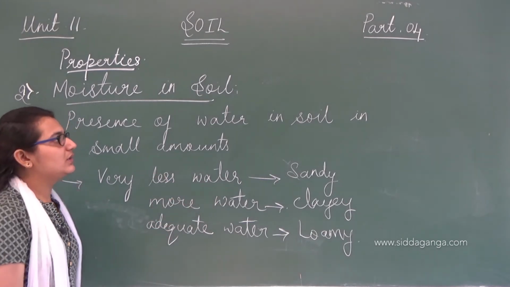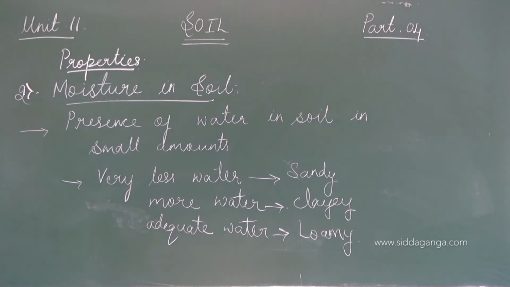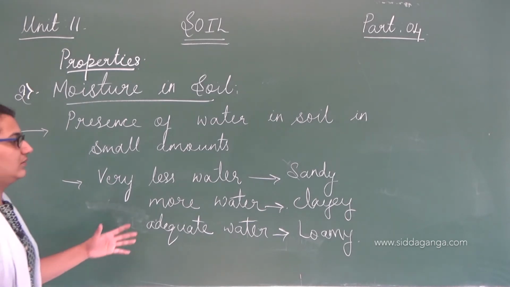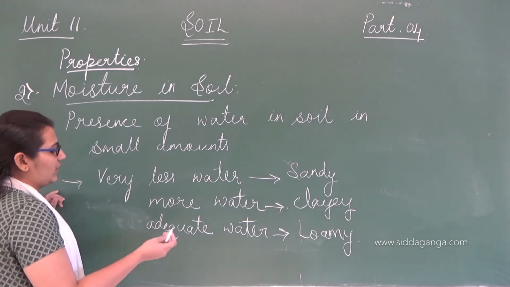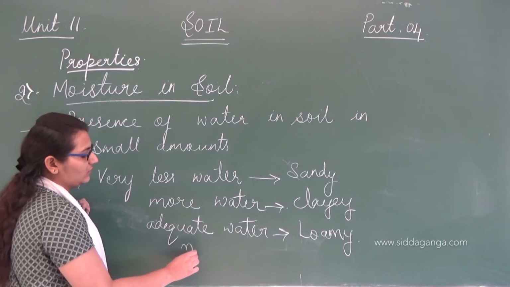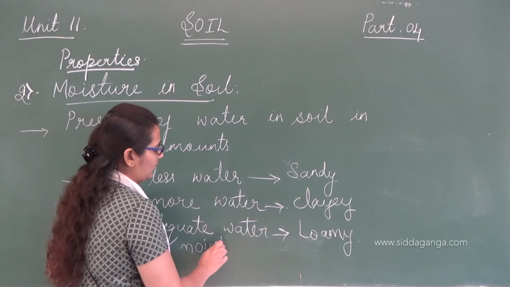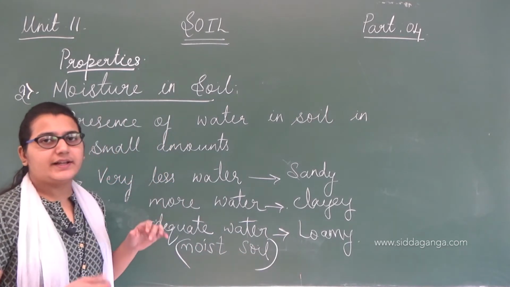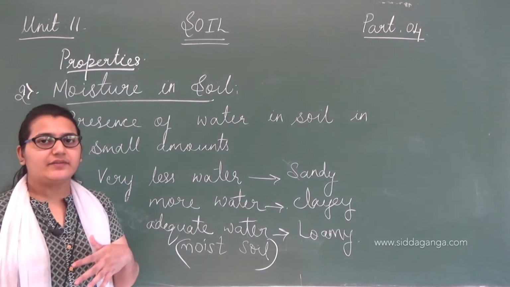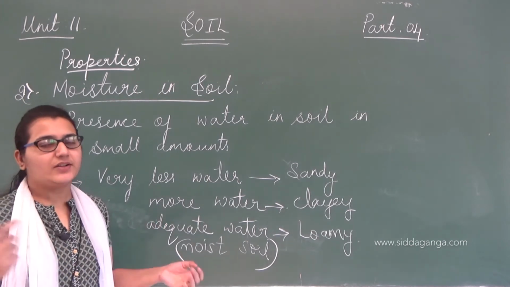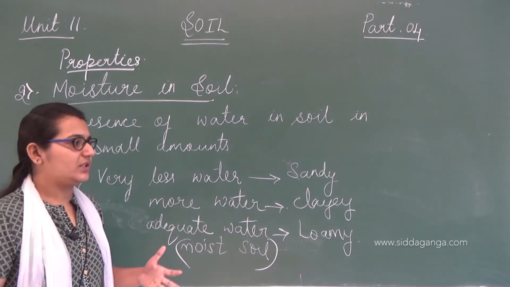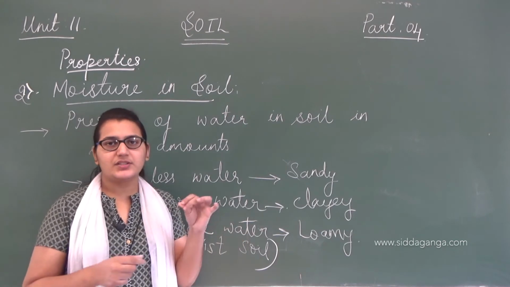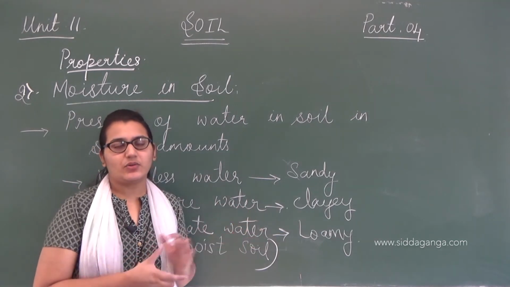So these are the soils which contain very little water, more water, and an adequate amount of water. Adequate means moist soil. The soil should be moist. It should be neither very dry nor very wet, for any usage it might be. It should be just moist and contain an adequate amount of water.